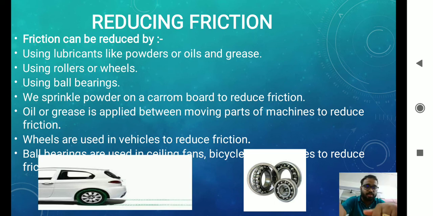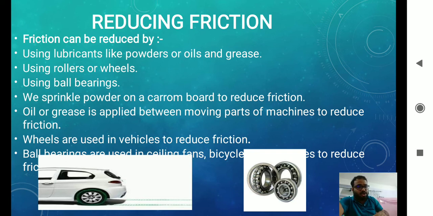Using ball bearings, we sprinkle powder on the carom board, so the movement of the carom coins we use is very smooth. So we sprinkle powder on the carom board to reduce the friction. Oil or grease is applied between the moving parts of machines to reduce friction. Wheels are used in vehicles to reduce friction.